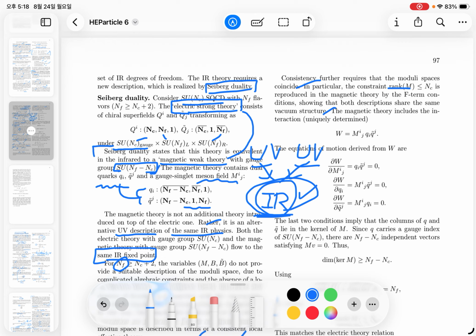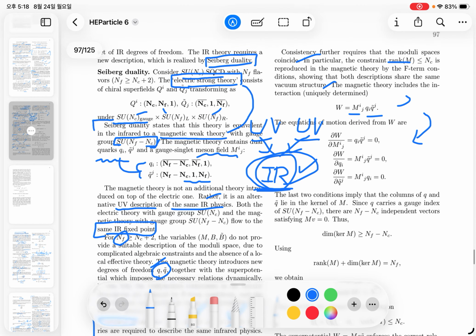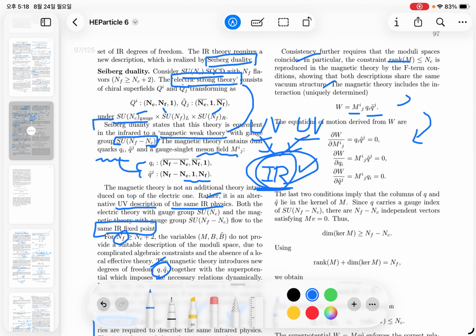So for the magnetic theory, there are interactions between the meson singlets and the dual quark, which is given by the superpotential, and we can obtain the equation of motion from this superpotential W with respect to each field of the meson singlets and the dual quark. So this is the equation of motion. And the last two conditions imply that the columns of the dual quark fields should lie in the kernel space of the meson singlet matrix.